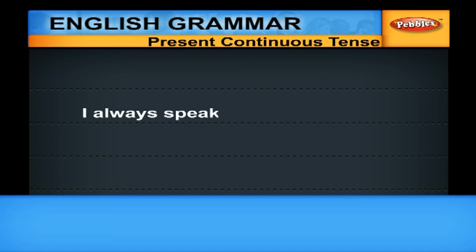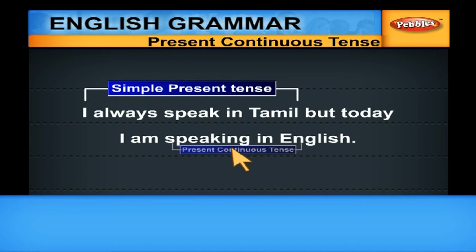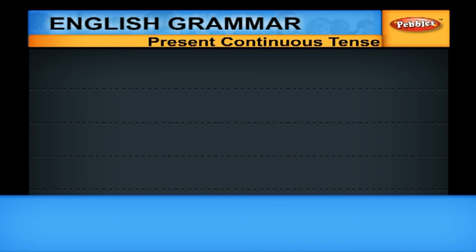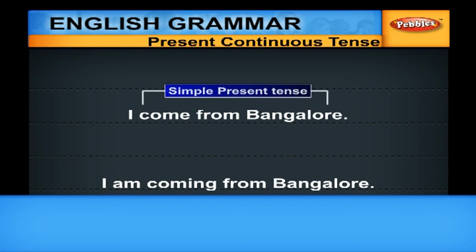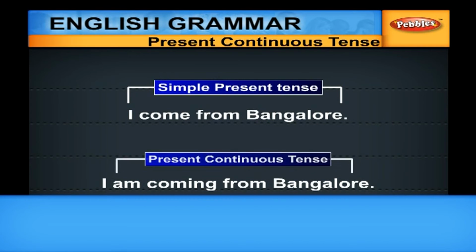I always speak in Tamil, but today I am speaking in English. The first one refers to a habitual action, but the second one refers to continuous action. What is the difference between I come from Bangalore and I am coming from Bangalore? The first one is in the simple aspect. The second one is in the continuous aspect.